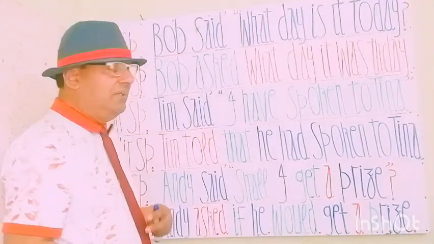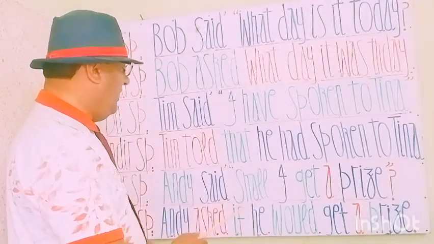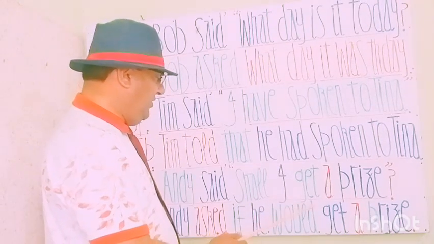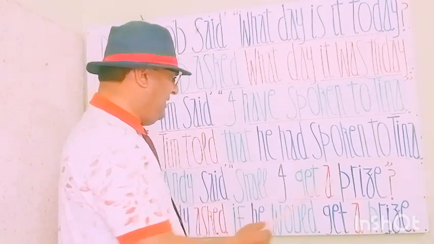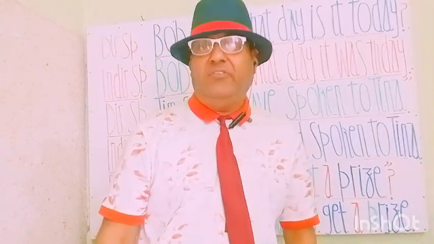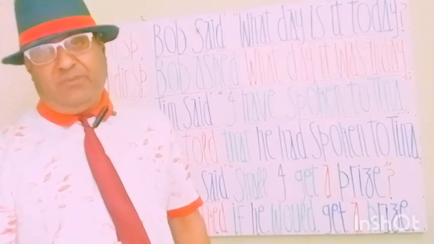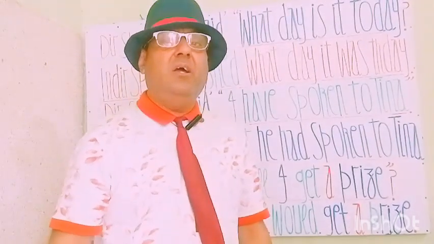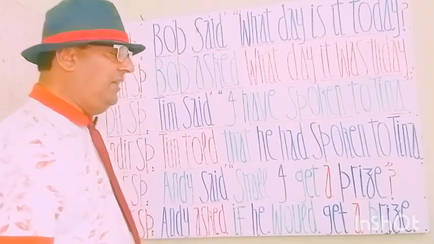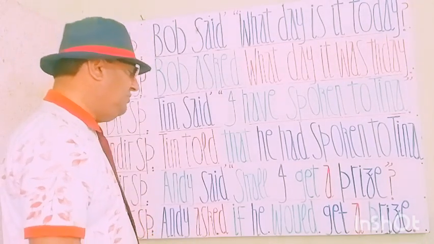So my students, the first part is in the past tense, and inside the commas we have the future indefinite, shall I get a prize? क्या मैं एक इनाम हासिल करूँगा? Andy said, Andy ने कहा, shall I get a prize? This is a text speech. Let's see how it's going to change to indirect speech. आइए देखते हैं कि ये फिर वास्तव गुफ्तगू में कैसे चेंज होती है.